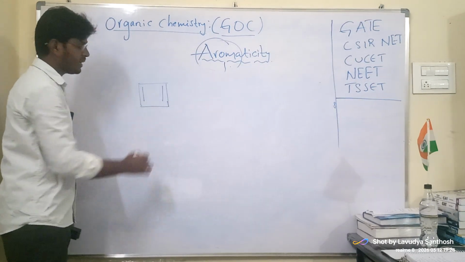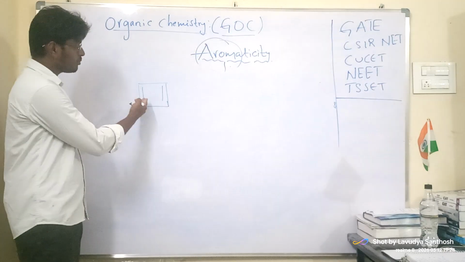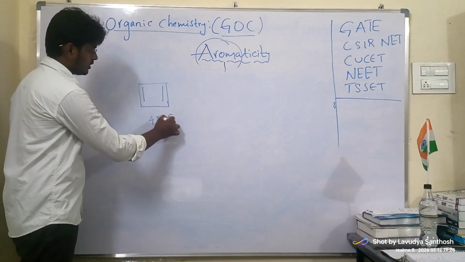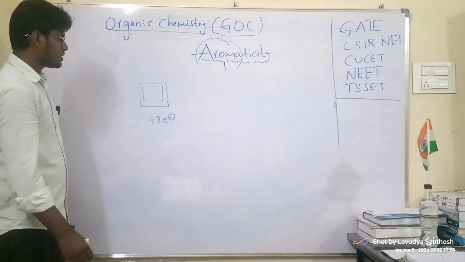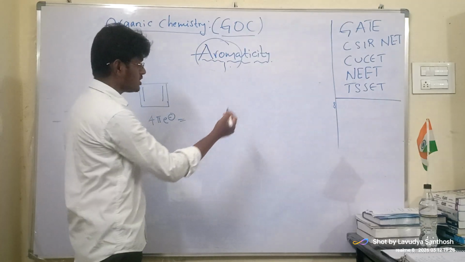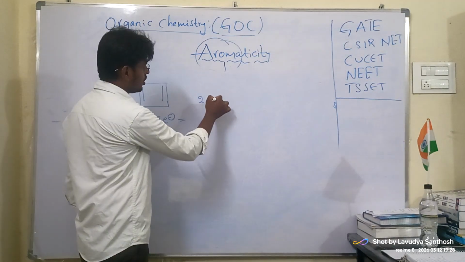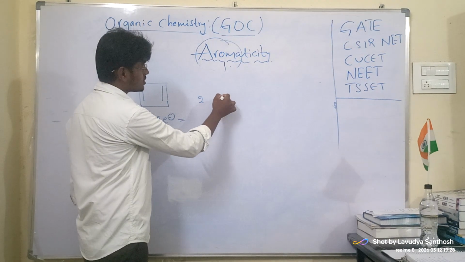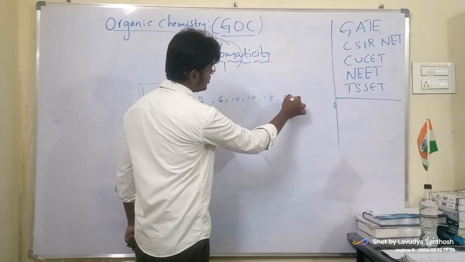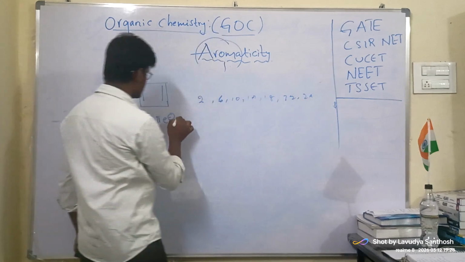This is aromatic or non-aromatic? How many electrons are there? 4 pi electrons are there. In our integers, we have seen 2 or 6 or 10 or 14, 18, 22, but we haven't seen 4.